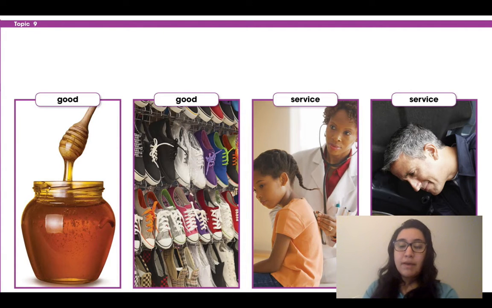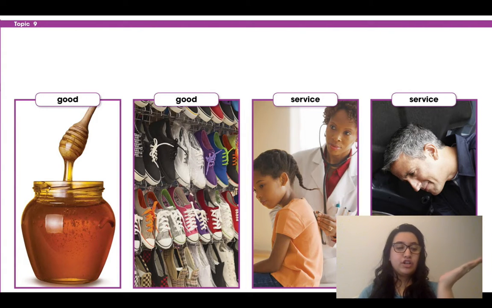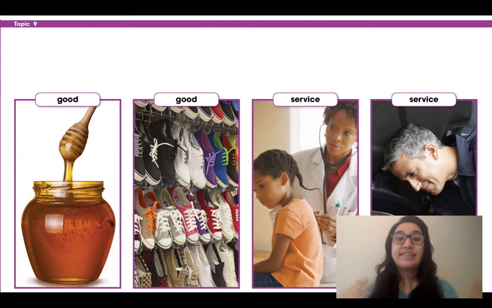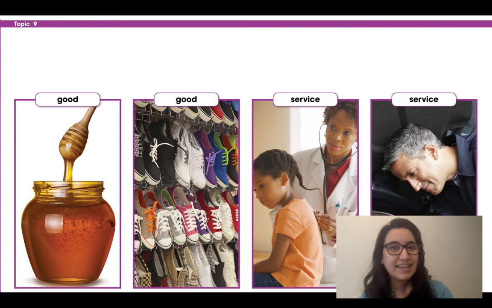So the thing about how our money works is we have goods and we have services. A good is something that you can sell, like honey. Beekeepers can sell honey and trade it for money. So we pay people at the store for some honey.